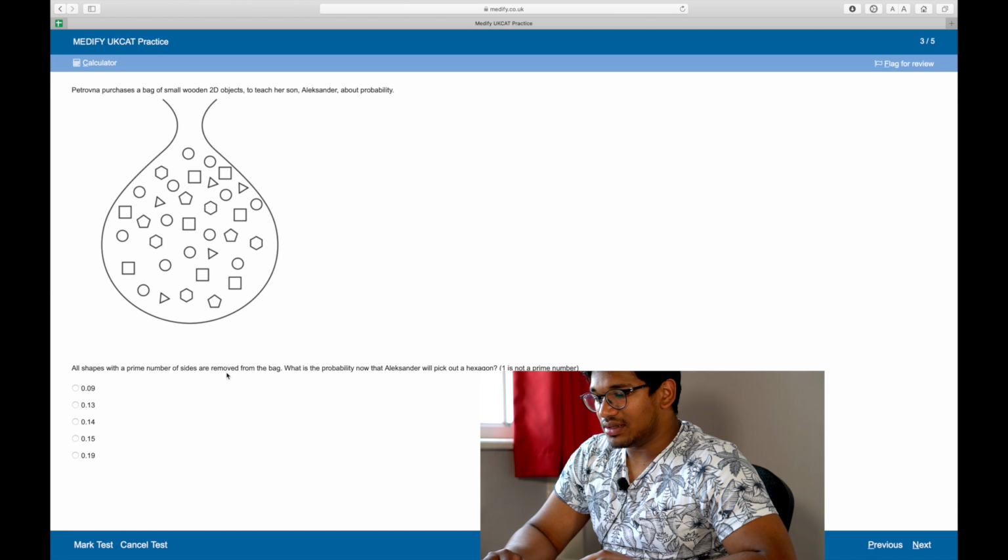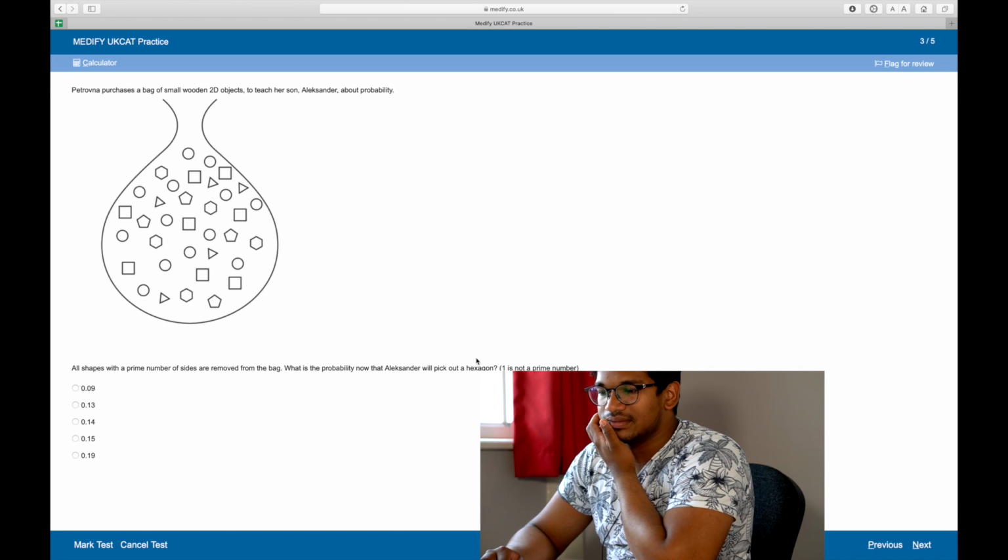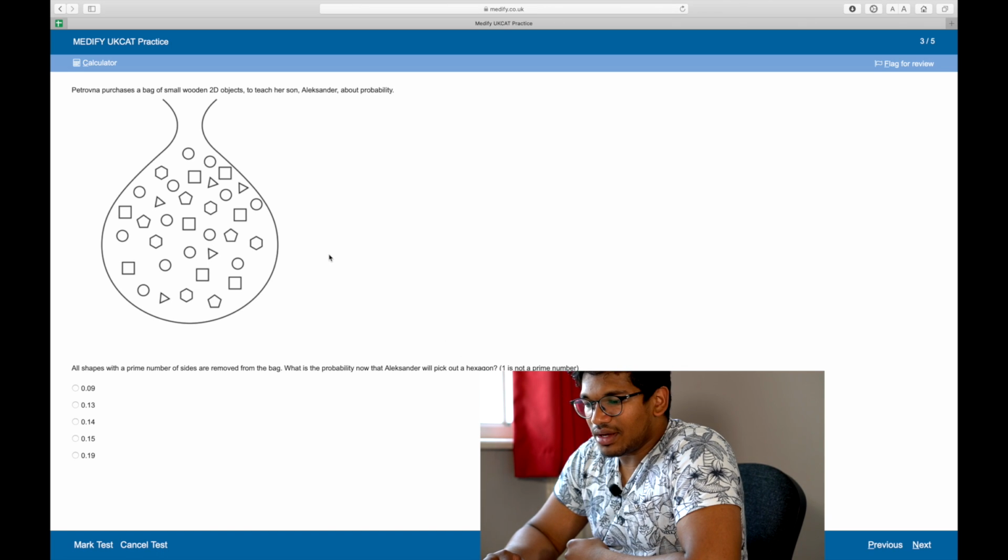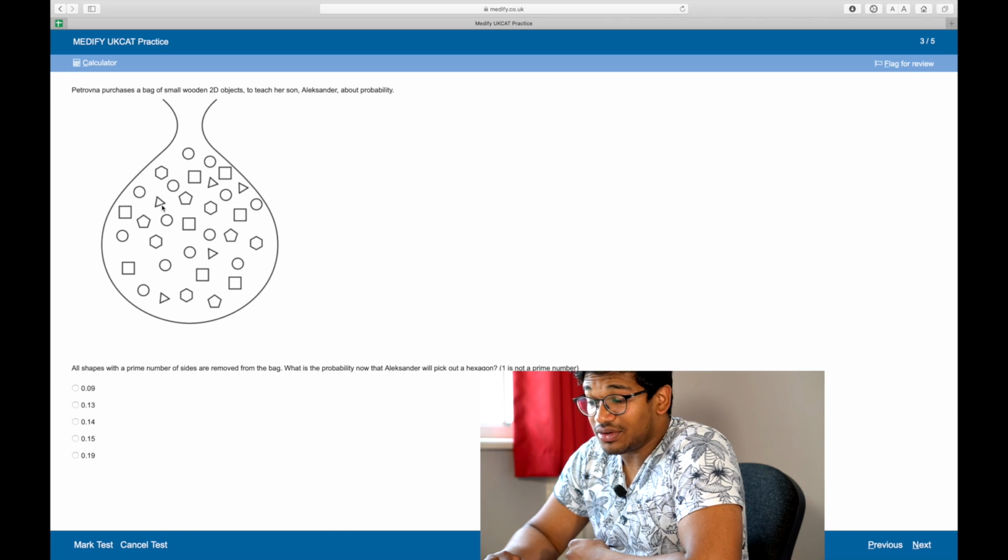All shapes with a prime number of sides are removed from the bag. What is the probability that now Alexander will pick out a hexagon? 1 is not a prime number. So they remove 3, 5. That's all.